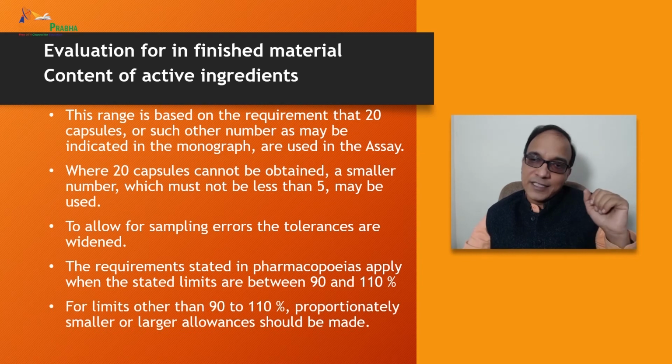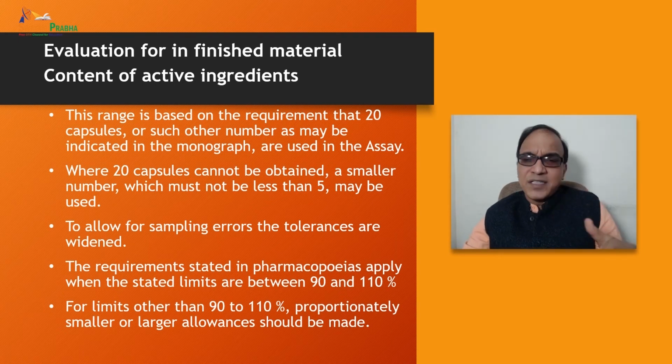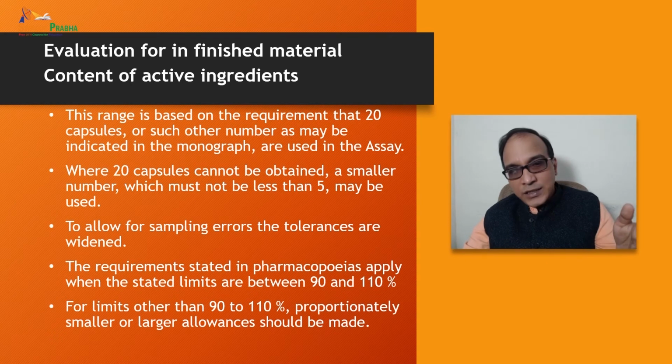The tolerances are widened. The requirements stated in the pharmacopoeia apply when the stated limits are between 90 and 110%. Okay, remember this limit. For limits other than 90 to 110%, proportionately smaller or larger allowances should be made.